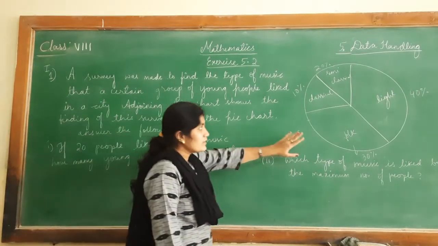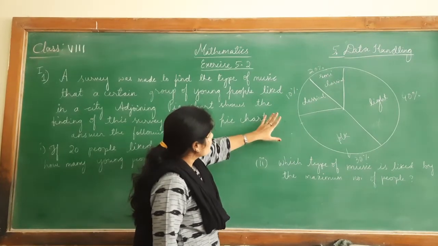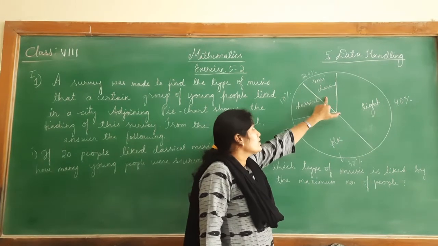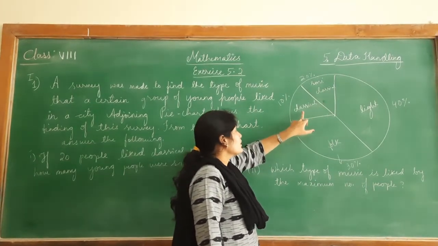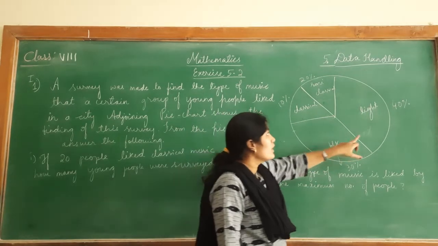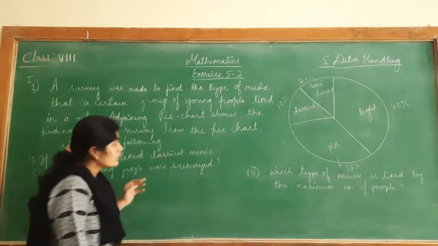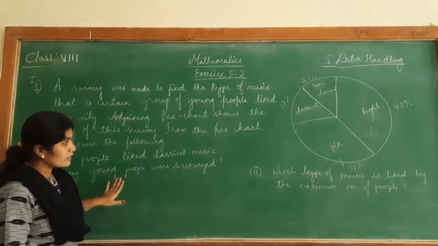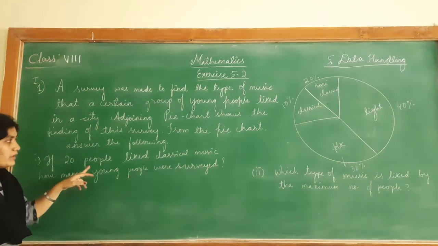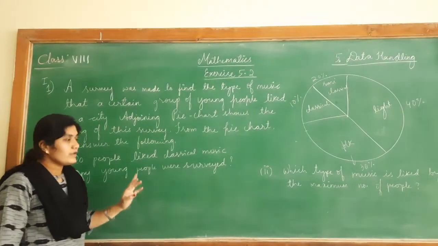Here a pie chart is given where a survey is made. So this is the music company where the number of CDs are produced. 20% of people like semi-classical music, 10% like classical music, 30% like folk music, and 40% of them like light music. According to the pie chart, whatever questions are given, we are going to solve. Now the first one: if 20 people like classical music, how many young people were surveyed?